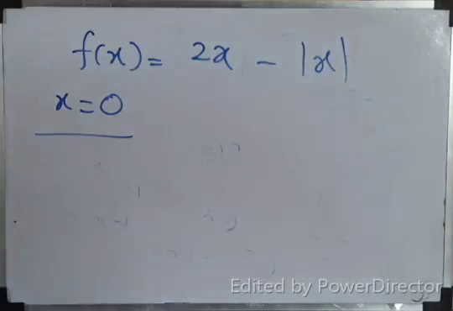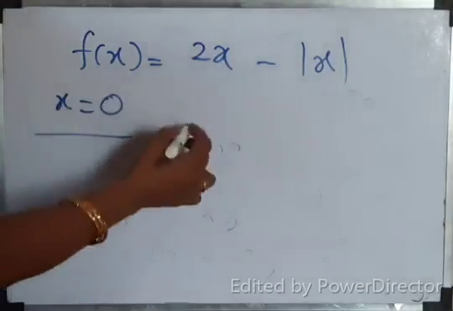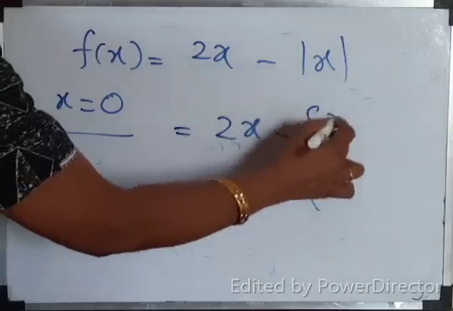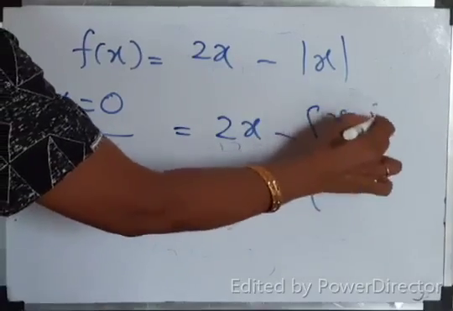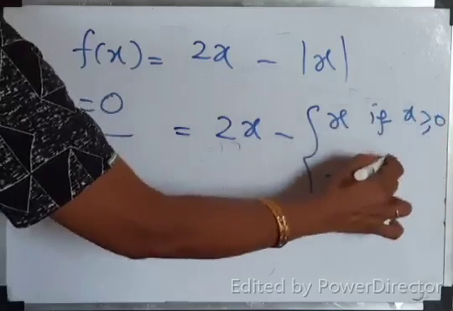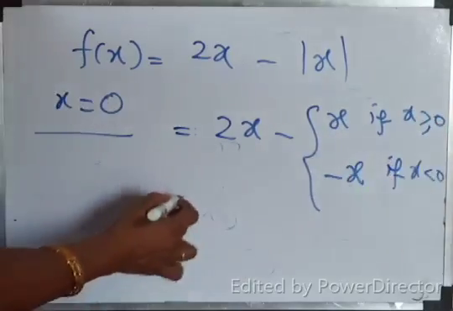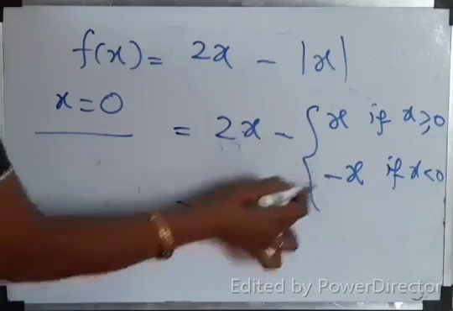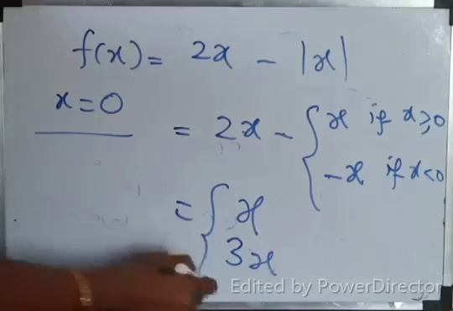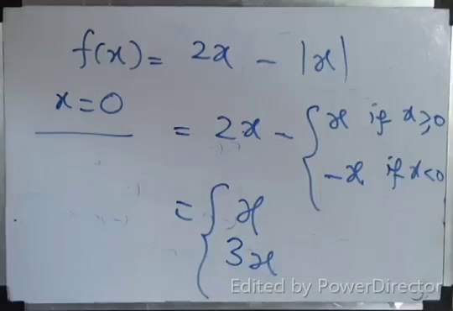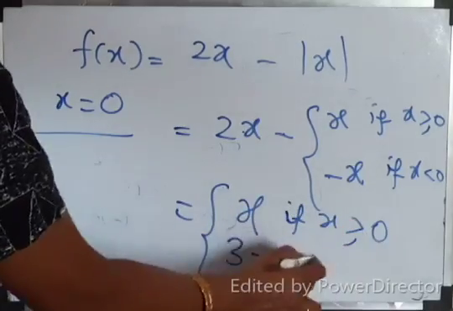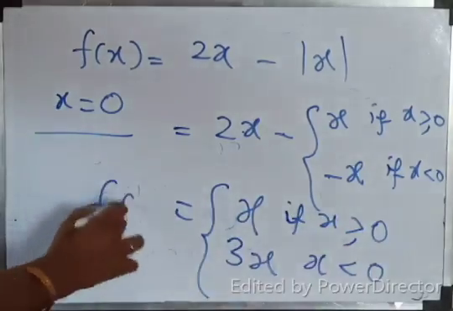What will you do? So far split function is given, isn't it? We can also split this. This is 2x minus mod x. How will you split? Positive x, negative x. If x greater than or equal to 0, if x less than 0. So 2x minus x, x. 2x plus x, 3x. That's all.